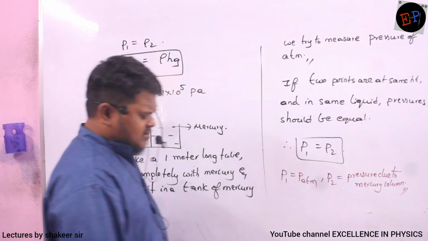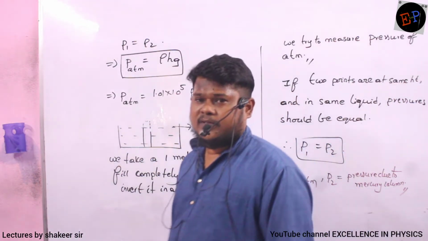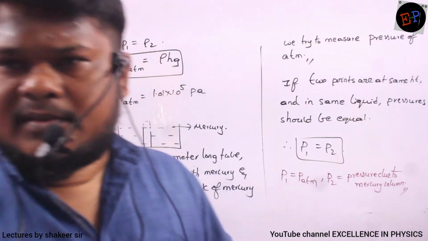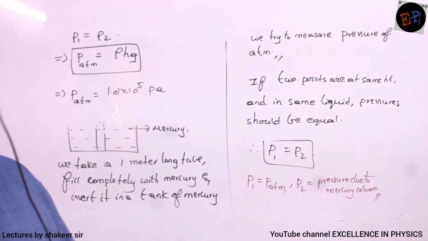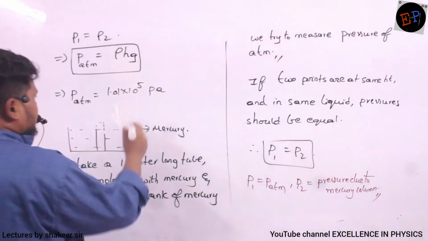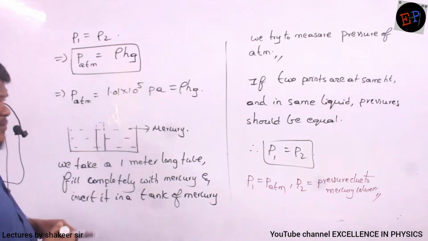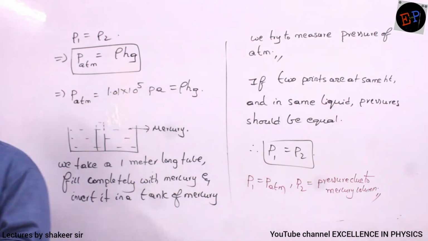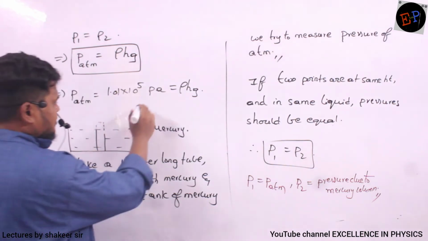1.01, or if you want precisely, 1.013 × 10^5 Newton per meter square, or you can say Pascal. Is it clear? So therefore, this is equal to rho g h. Now what is meant by rho here? Rho is nothing but the density of the liquid. What is the liquid here? Mercury. What is the density of mercury?